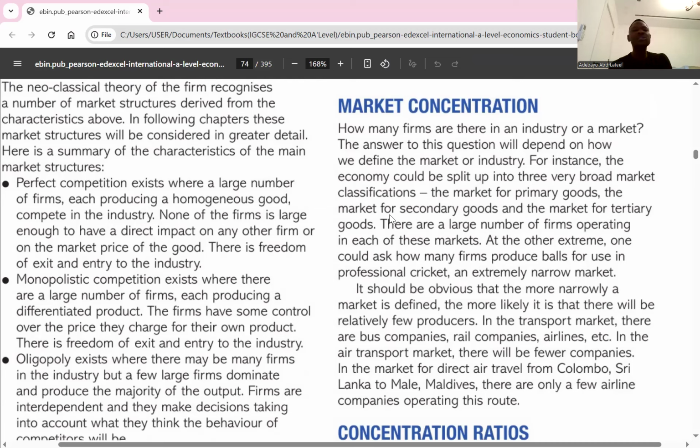Two, the impact on competition. High concentration can stifle competition. That means if we have a high concentration ratio, it simply means there's low competition in that market. So here I wrote high concentration can stifle competition, potentially leading to higher prices, lower quality products, and reduced innovation. A market that has a high concentration ratio simply means there's lack of competition in that market.